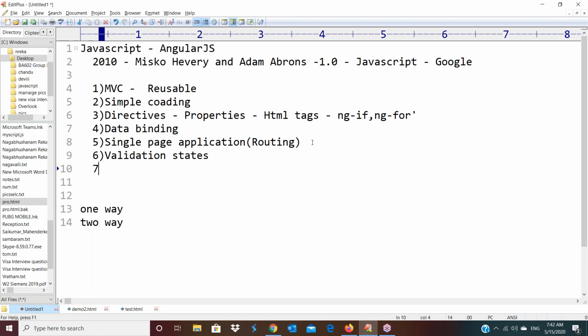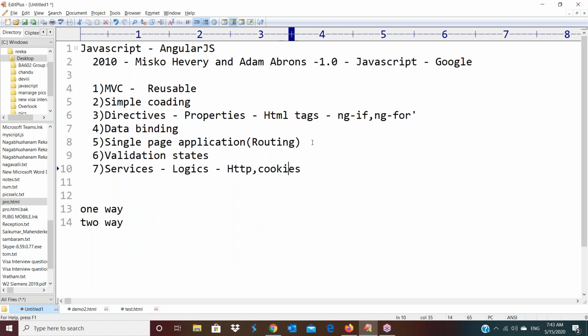And next one, AngularJS supports a number of services. Yes, services are used to work with some logics. A number of services are available. For what purpose are we using these services? To develop the logics here. For example, many types of services are there. HTTP service is there, and next one here, cookies is there. Like that, different types of services are there.